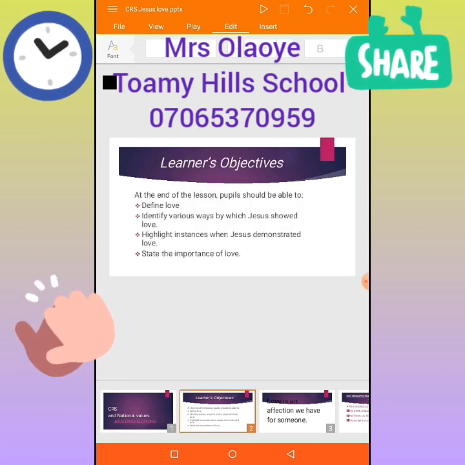Firstly, we are going to be looking at our learner's objectives. I want you to know that at the end of the lesson, pupils should be able to define love, identify various ways by which Jesus showed love, highlight instances when Jesus demonstrated love, and lastly, state the importance of love.